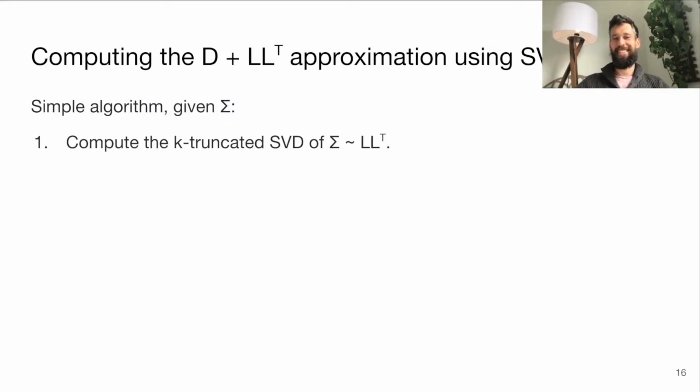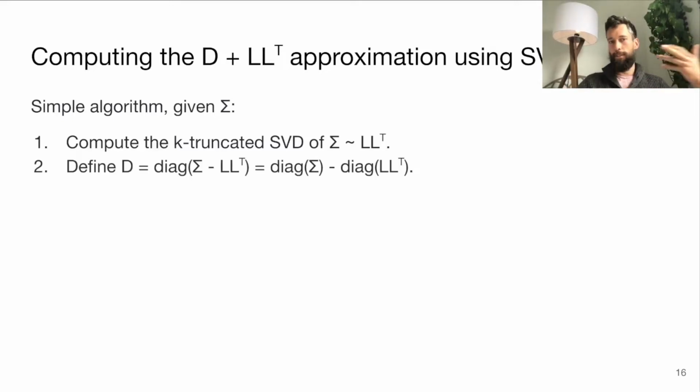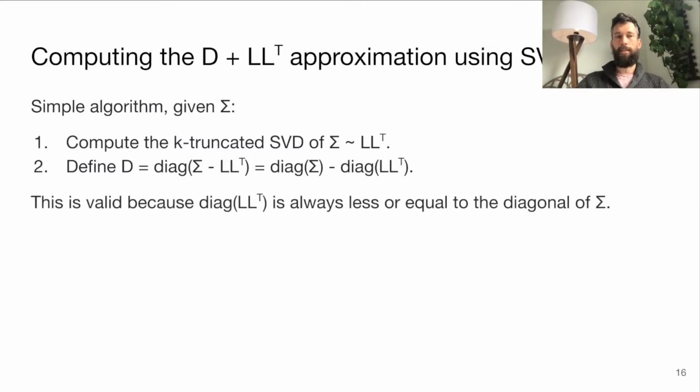The idea is here, okay, we're going to have some matrix, and we only really have Oracle access to it. We can just ask for a multiplication. We can't ask what the matrix actually looks like. But we still want to compute this truncated low rank approximation of this matrix. This would at least be the simple way to do it. We first make a low rank approximation, and then we take the diagonal of the difference as the remaining thing. And this is a simple algorithm that will always work.